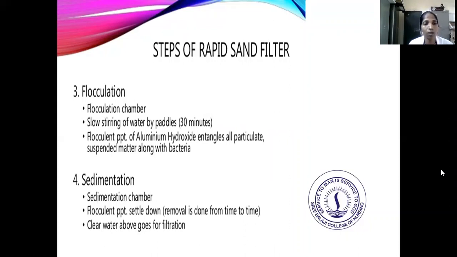Next, the water will go to the sedimentation tank. In the sedimentation tank, the water will be sedimented for a minimum period of 6 hours or 12 hours. After that, the suspended impurities of the water will be removed from the outlet from time to time. Then the clear water above will go for the filtration.